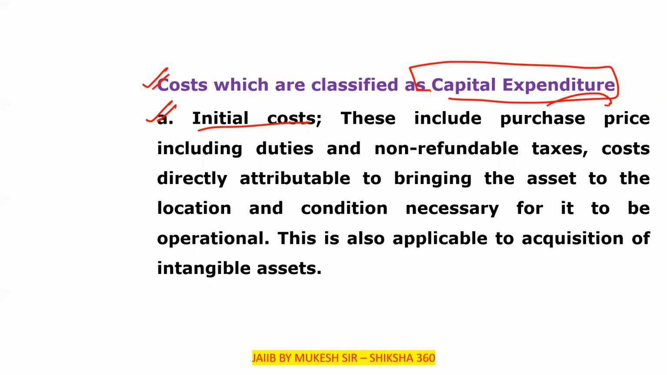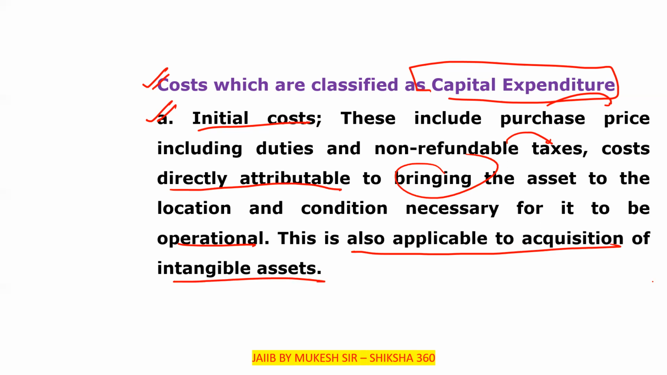All the machinery area has to be built properly. So the initial cost includes the purchase price, including duties, that is the taxes which we have to pay, and non-refundable taxes, and cost directly attributable to bringing the asset to the location and condition necessary for it to be operational. This is also applicable to the acquisition of intangible assets.